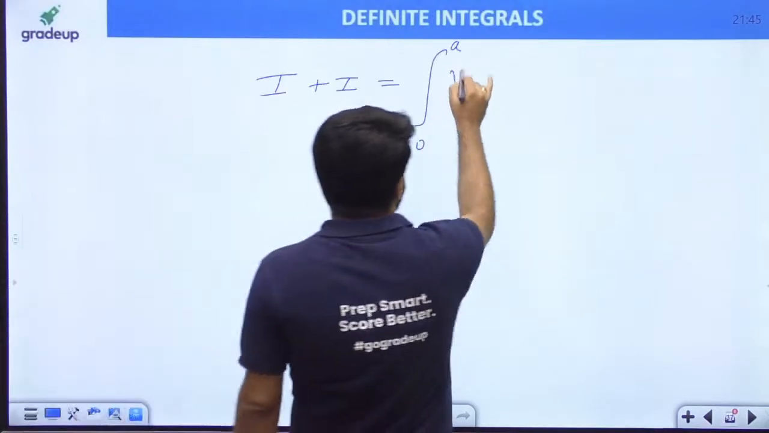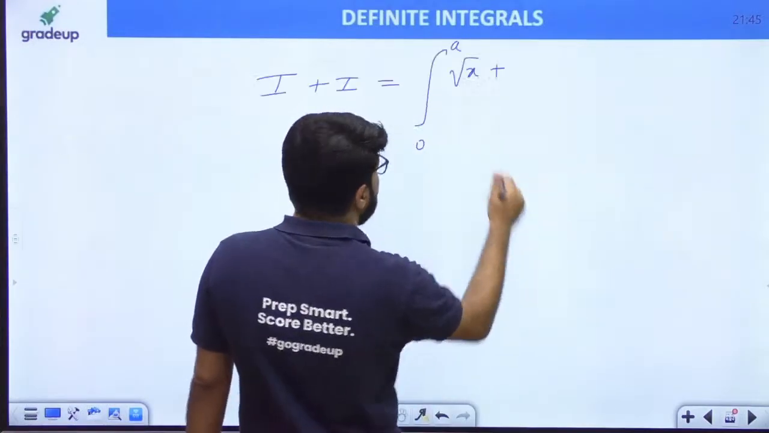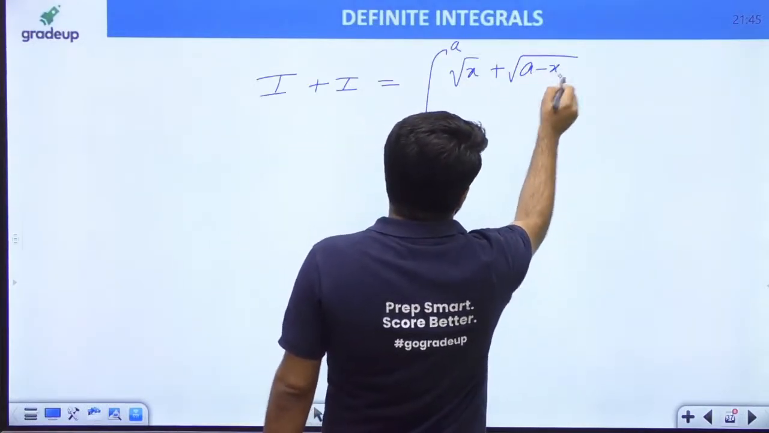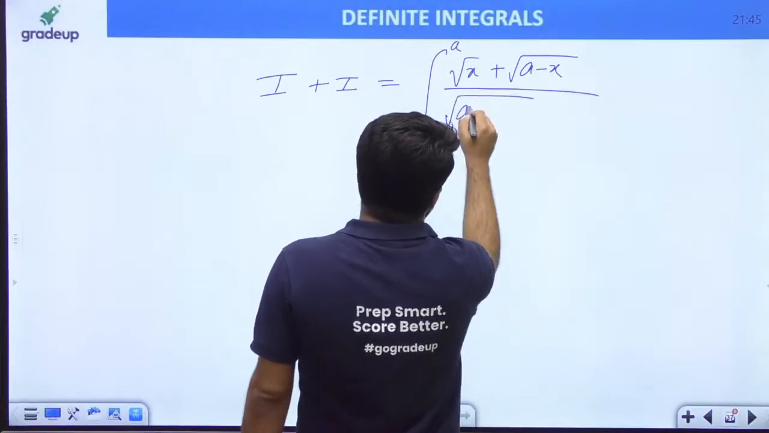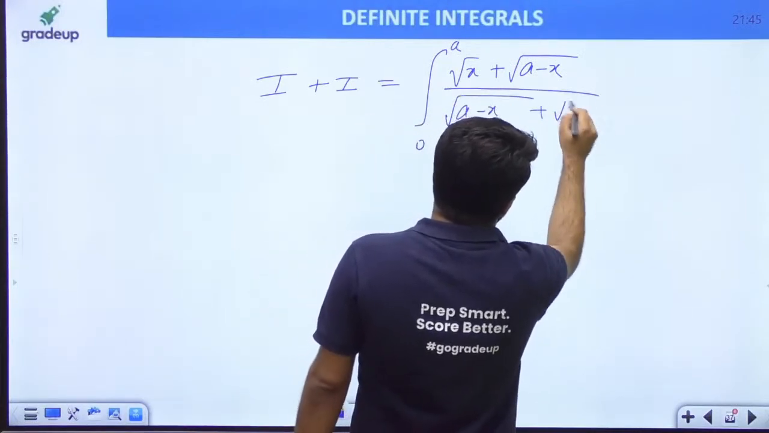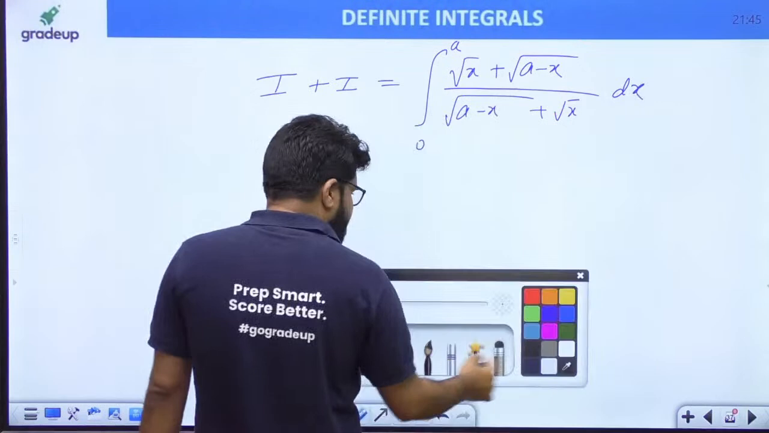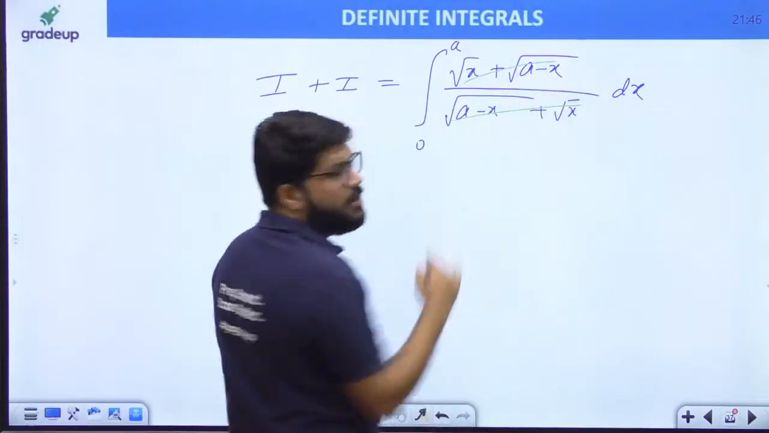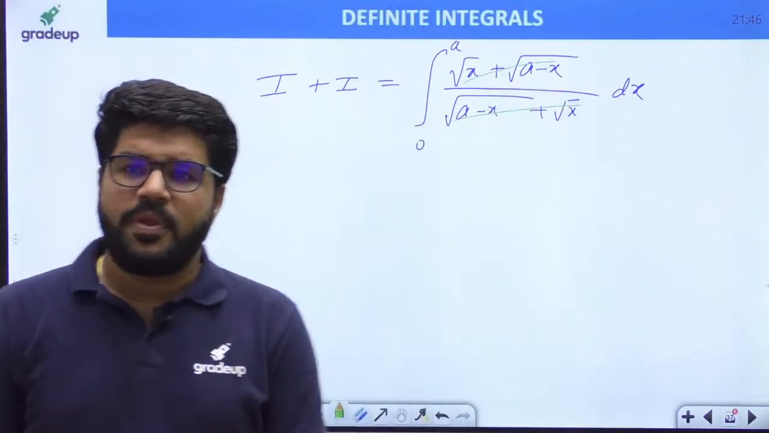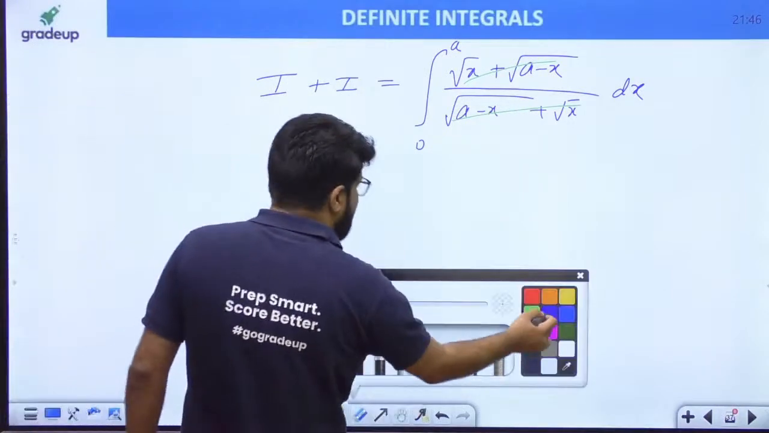Integral 0 to a, root x plus root a minus x. The denominator of both is common, root a minus x plus root x. So clearly, the numerator and denominator have cancelled.